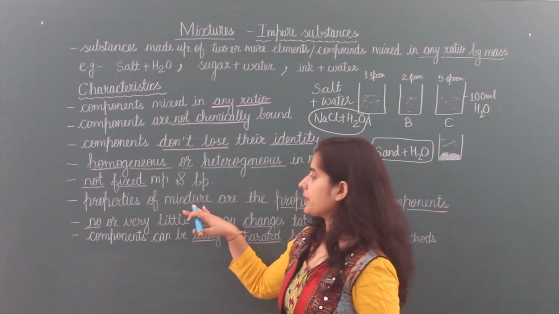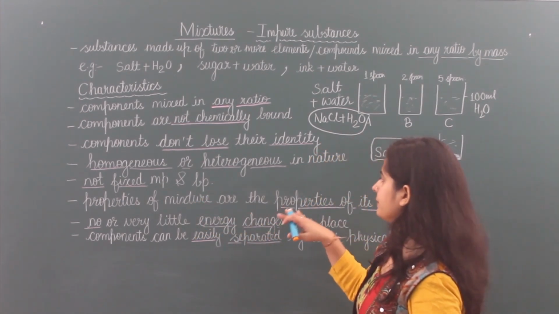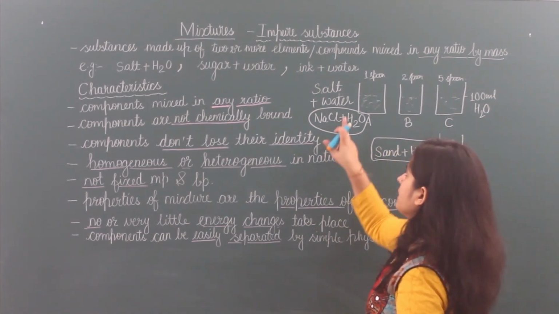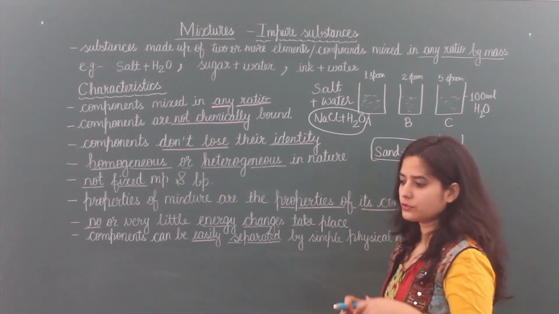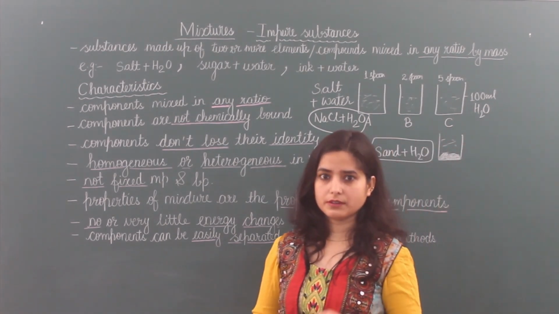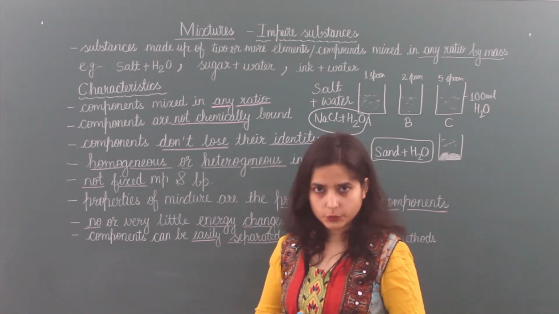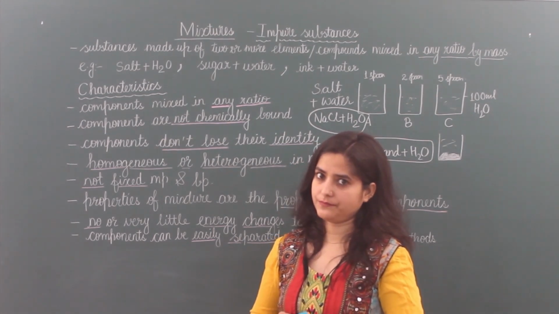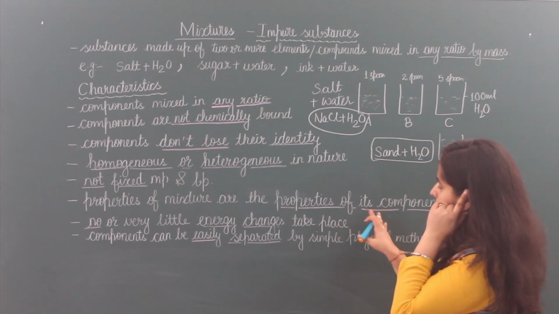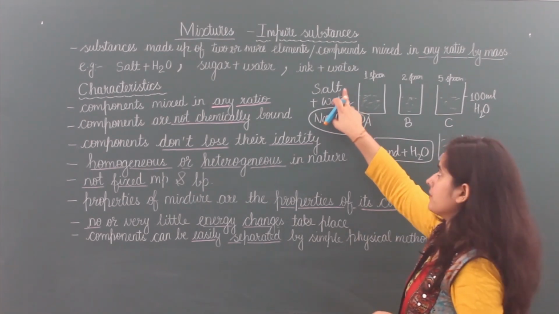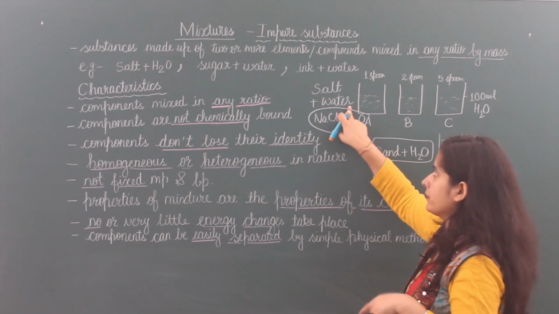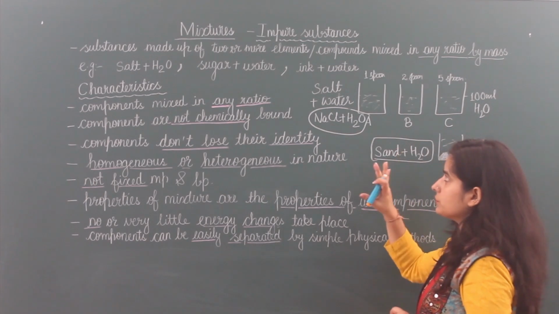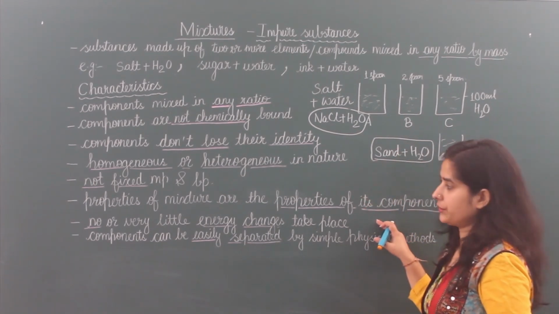Next property is, properties of a mixture are the properties of its components. Now see, this is salty water. So what is the property of this mixture? When we see it, it is in liquid state. When we taste it, it is salty. And the properties of its components, salt and water: salt is salty, water is liquid. So these two were the properties of its components.